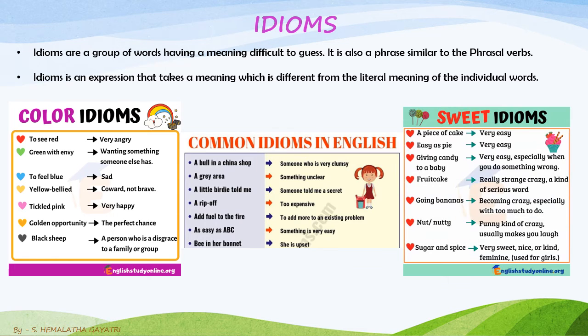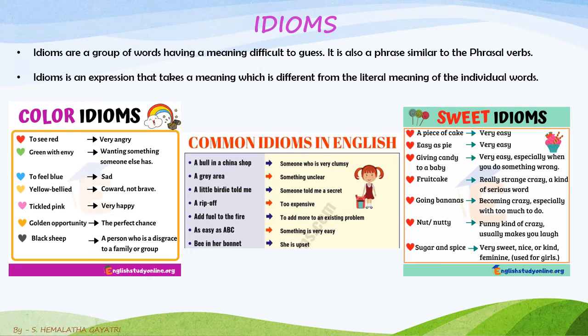Okay, here let us focus on some sweet idioms. A piece of cake is used to say something that's very easy. Easy as pie: very easy. Giving candy: again very easy, especially when you do something wrong. So giving candy to a baby, when you're giving something to make them stop crying, it's especially when you do something wrong.